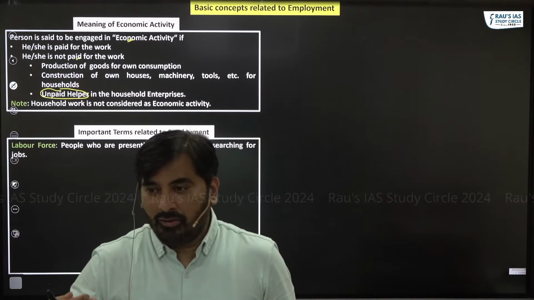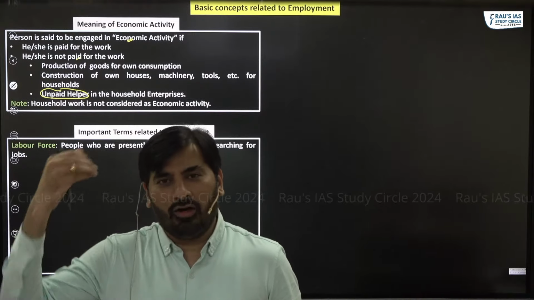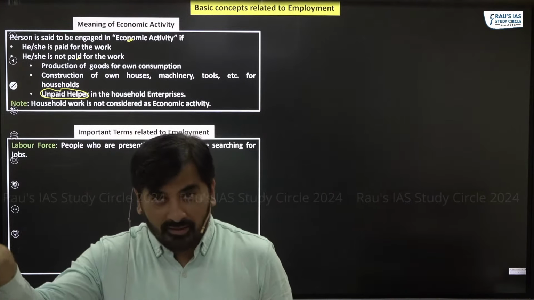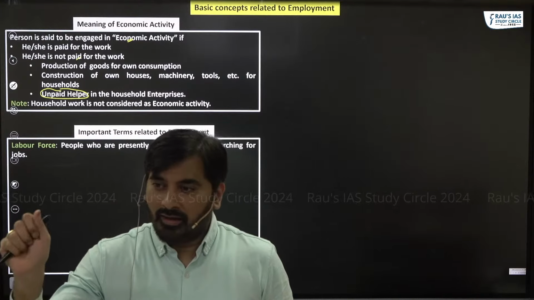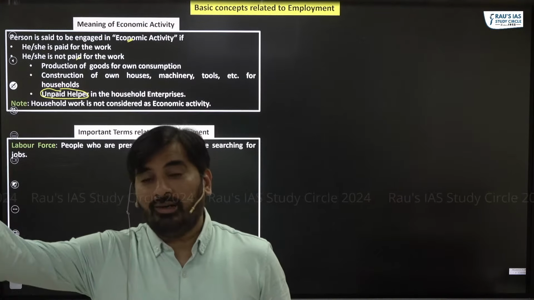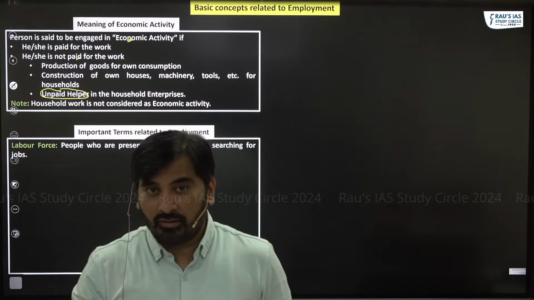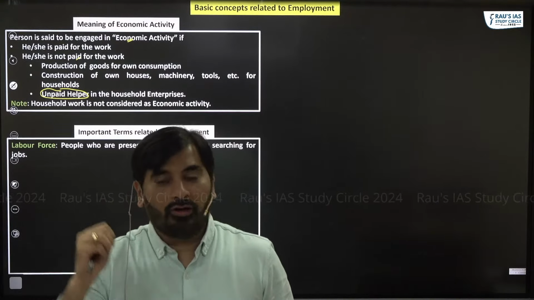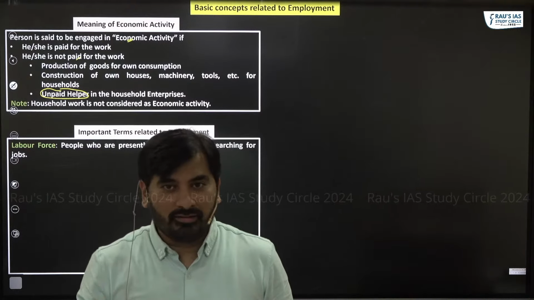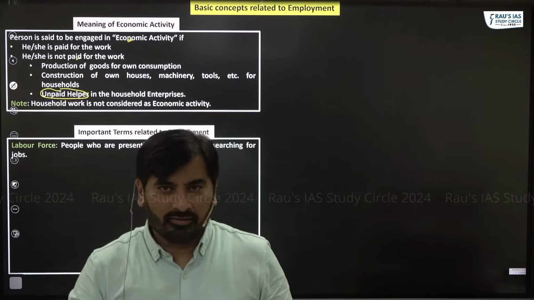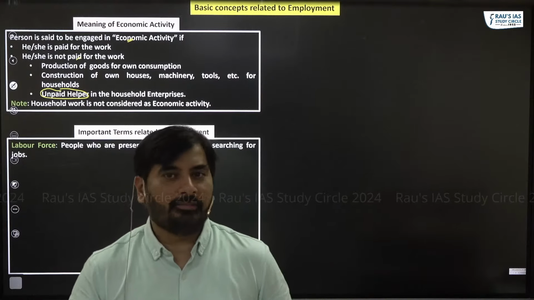Third category includes the people who might not even be searching for work. As far as the third category is concerned, it might include children, adults who are pursuing higher education, or probably people like you who are preparing for competitive exams like UPSC because you're not searching for a job right now, or the homemakers, right? 3 categories.